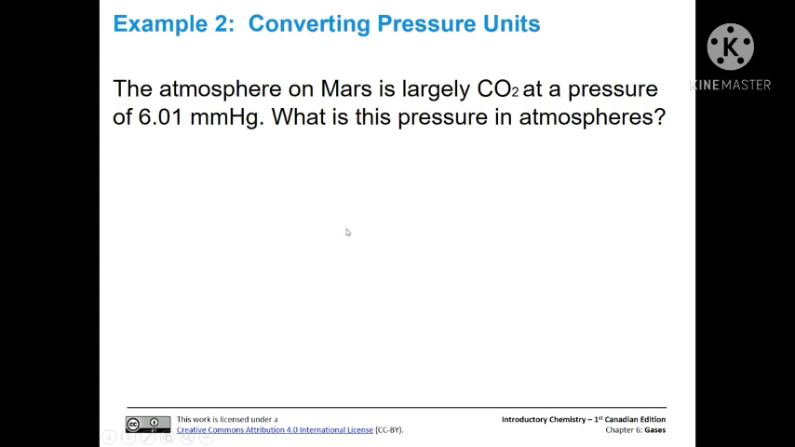Okay, so let's do another one. The atmosphere on Mars is largely carbon dioxide at a pressure of 6.01 millimeters of mercury. What is this pressure in atmospheres? Go ahead and try this one, and then we'll talk about it.